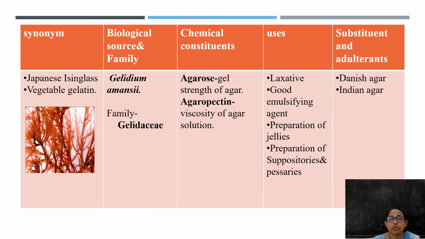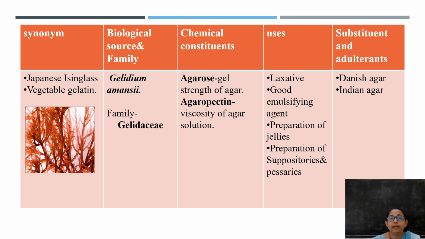Then we'll move on to the important carbohydrates of plant origin. Under this, first we'll see agar, which is a carbohydrate obtained from the seaweed known as Gelidium amansii, and belongs to the family Gelidiaceae. This agar is otherwise known as Japanese isinglass, or it is also known by the name vegetable gelatin.